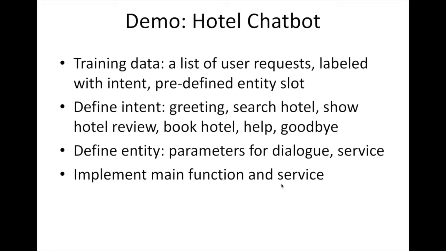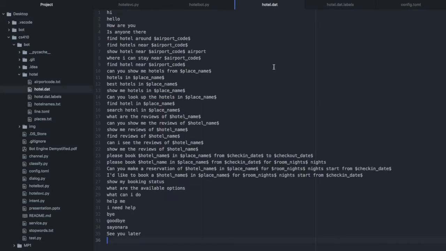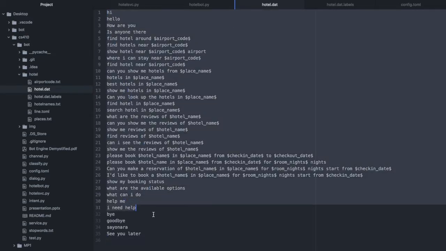So I'm going to show the code for this demo, and also I'm going to play around with this demo. Okay, so let's check the data first. In this hotel.data, I list all the messages users could possibly send to the bot application.